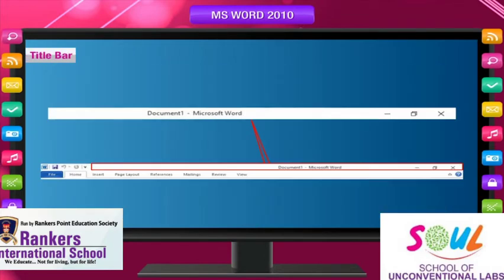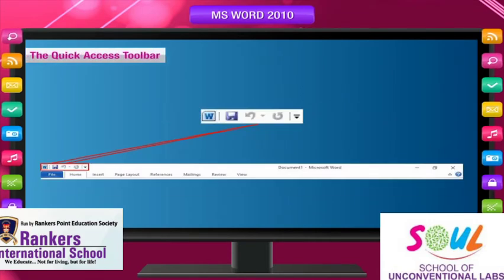Title bar. The bar at the top is called Title bar. It displays the name of application, for example Microsoft Word, and the name of current document. There are 3 buttons at the right side of the title bar, named Minimize, Restore, and Close. The Quick Access toolbar. The Quick Access toolbar is located at the upper left corner of the title bar, next to the Microsoft Word icon.